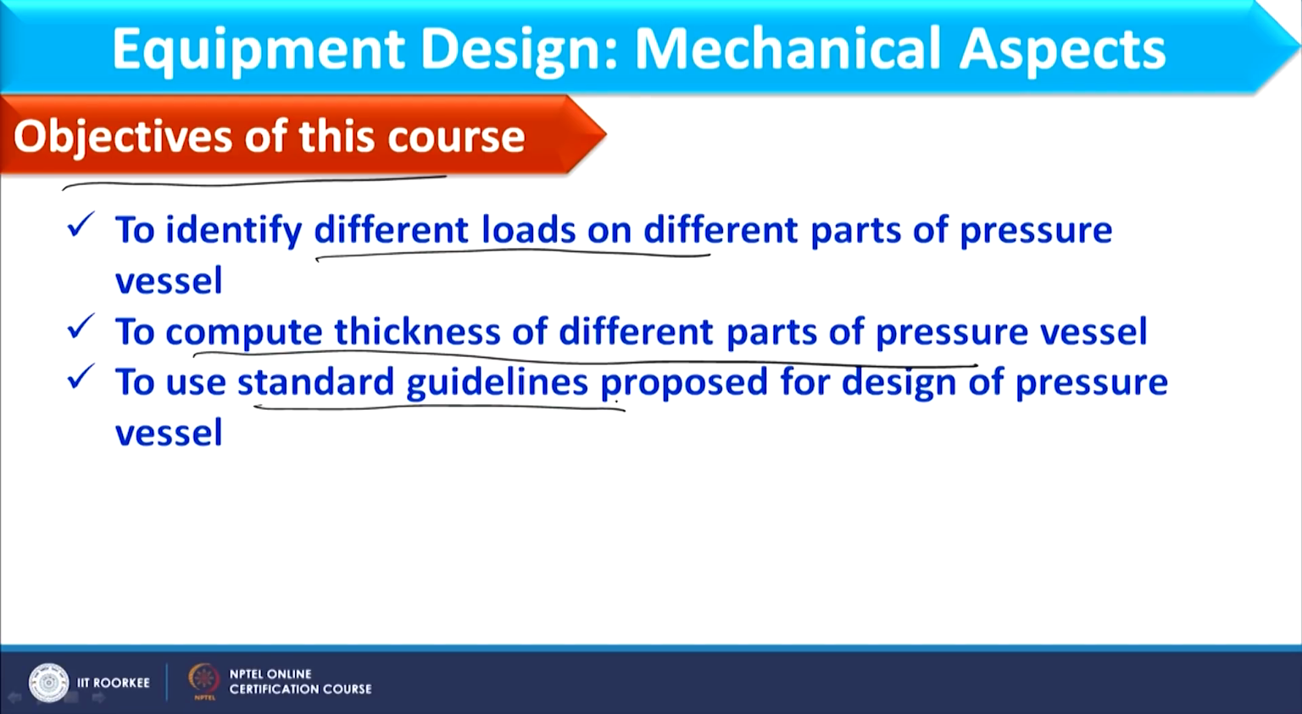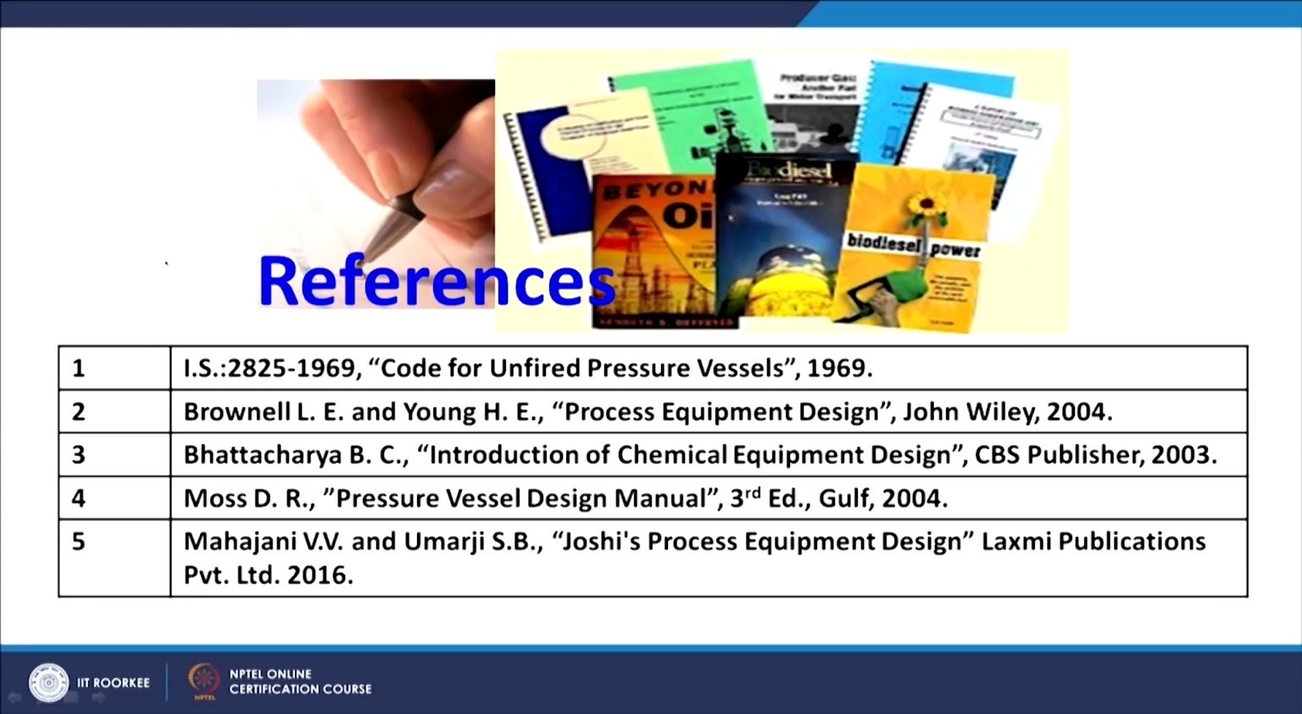These three are the objectives of this course, and here I have some reference books. Along with this code IS 2825, I will use the Brownell and Young book, the Bhattacharya book, Moss, and the book by Mahajani and Umarji. You can find these books easily in the market. You may not have access to IS 2825, so I will provide it to you so that you can download and use it.